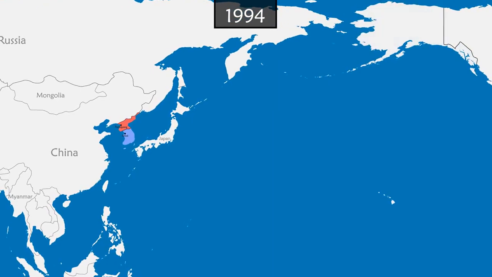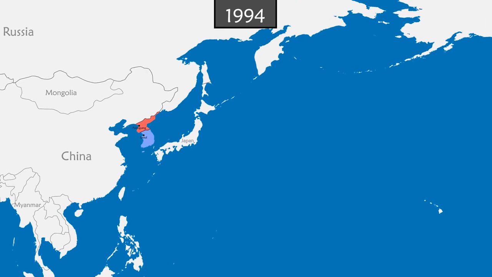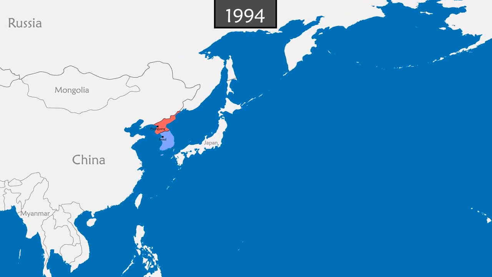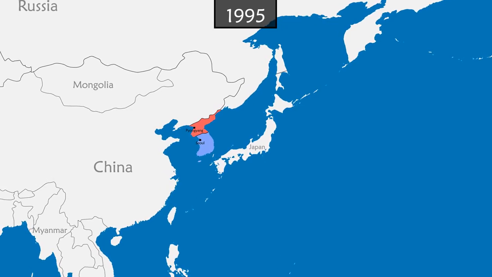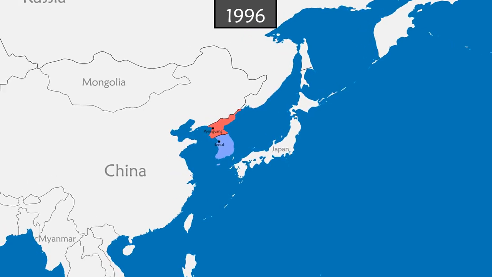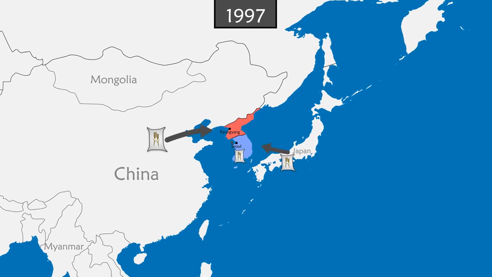After 22 years of rule, Kim Il-sung dies and is replaced by his son Kim Jong-il. At the same time, the country suffers a famine, forcing him to request international food assistance. Many countries respond to the call, including South Korea and the United States.